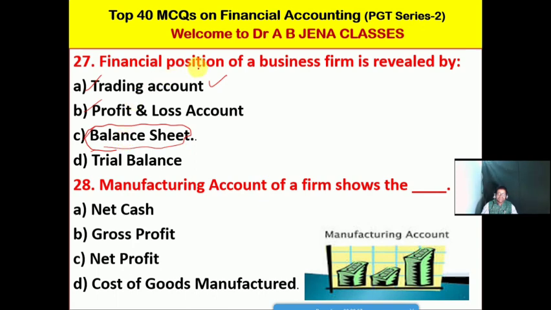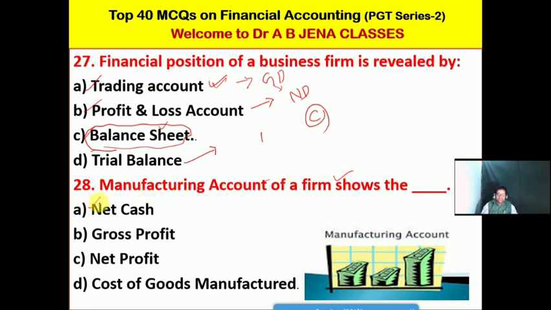The financial position of the business firm is revealed after preparing the balance sheet. So balance sheet is prepared to know the financial position. Trading account is prepared to know the gross profit. Profit and loss account is prepared to know the net profit, and trial balance is prepared, which we have already discussed, to know the arithmetical accuracy of books of account. Friends, so C is the right option for this MCQ. Come to the manufacturing account of a firm shows what?